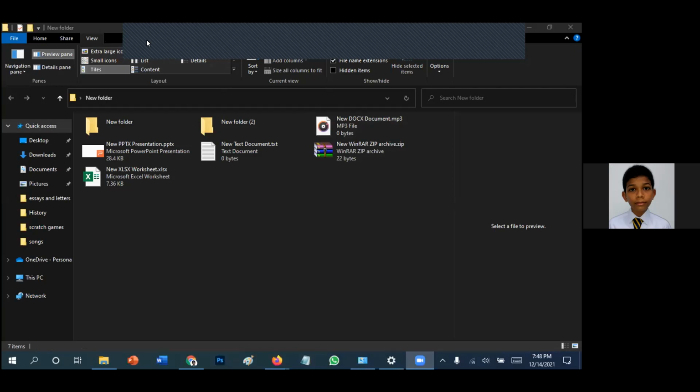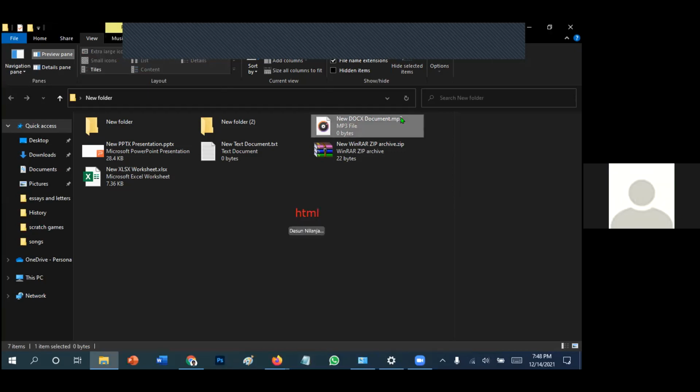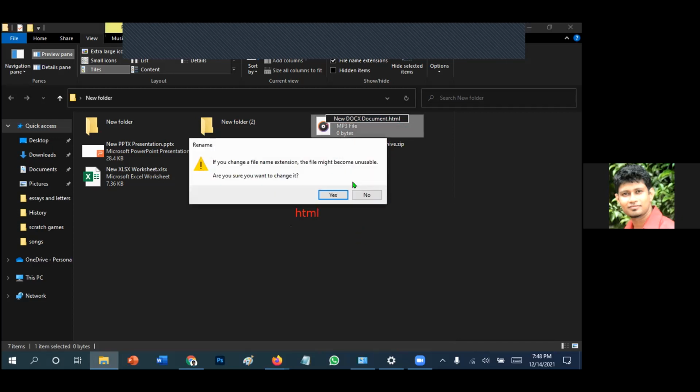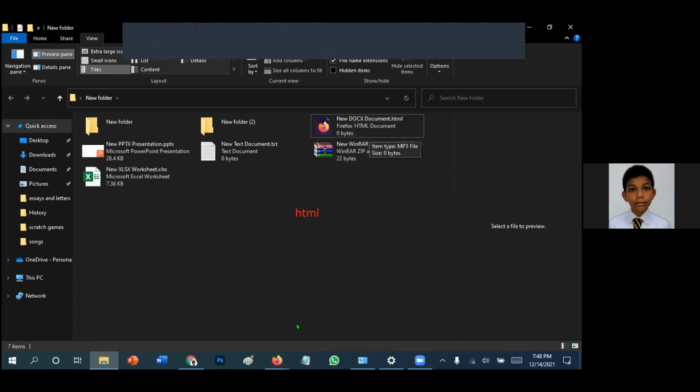Shall we change it to HTML? Sir, we do not need to type code in Notepad, sir? Yeah, no need to type code in Notepad. You just type HTML and press enter, and then double click over there and it will try to open in your web browser. But actually it's not a web page. It's a fake web page. It's just trying to do that. Okay, now you should know the importance of extension.